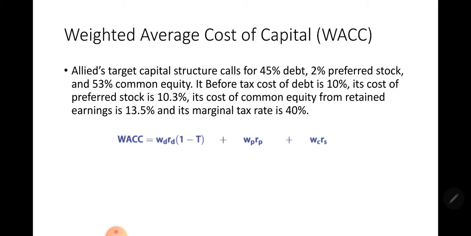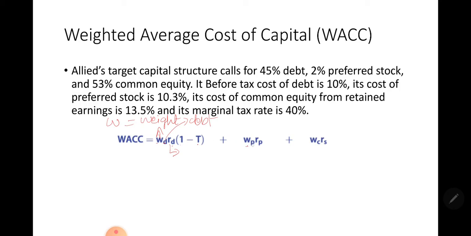This is your WACC formula where W stands for weight. So the W's stand for weight, and the small d stands for debt. So over here we're talking about the weight of debt. Over here we're talking about the cost of debt. And this is 1 minus T, this is the tax rate.